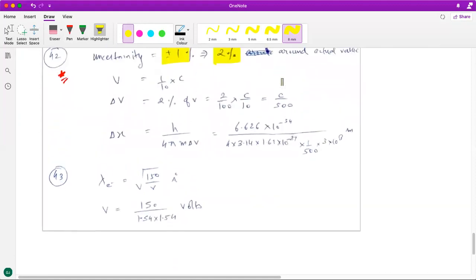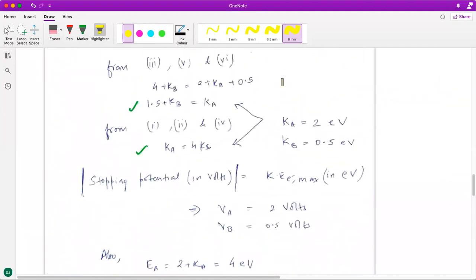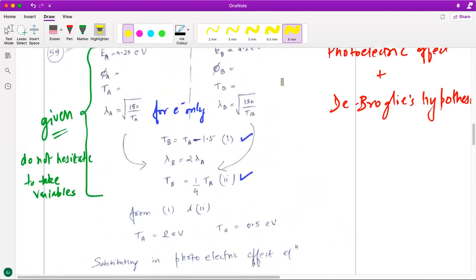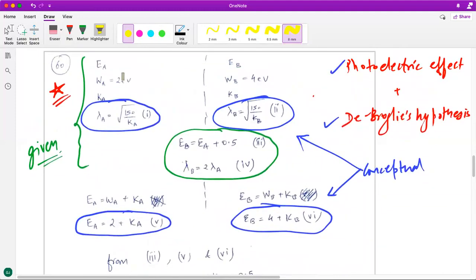All right, I think this particular set of homework contained only two difficult questions, which were the 59th and 60th questions from the booklet. I hope you are able to grasp the approach behind it and how to work with them. All right, thank you guys.